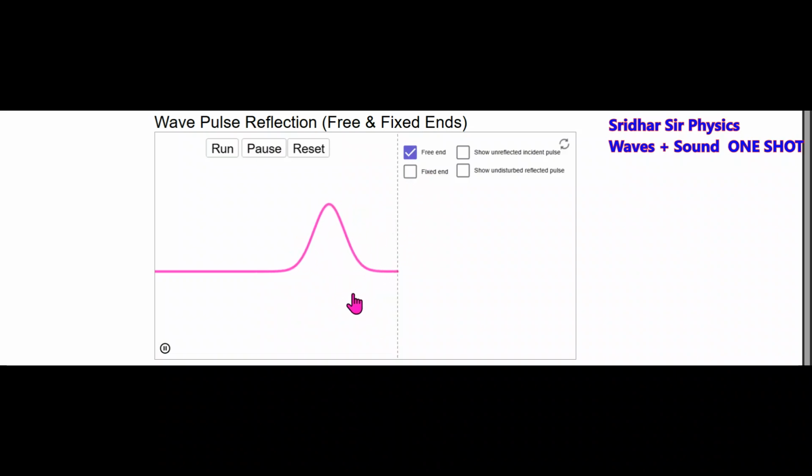Similarly, we'll go for the free end. If a wave is incident at the free end, it will get reflected and return back. There won't be inversion. It will get reflected and return back. So there's one basic idea.